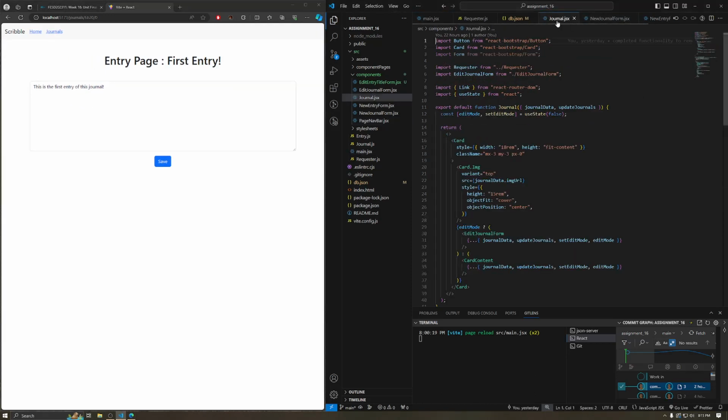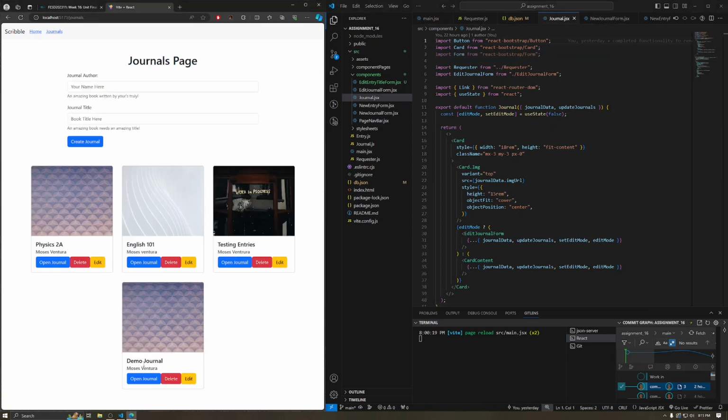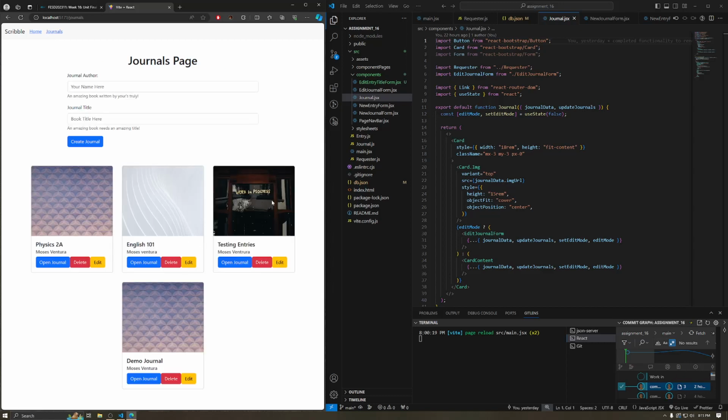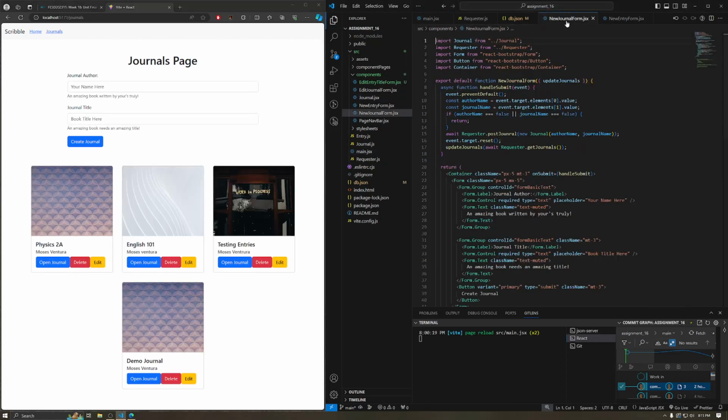And then we also have this one called journal. So if we go to journals and we open this, that's what you see. Actually, that's what you see right here. This is a journal. And then we have the new journal form just to help you make a new journal, stuff like that throughout all the pages.